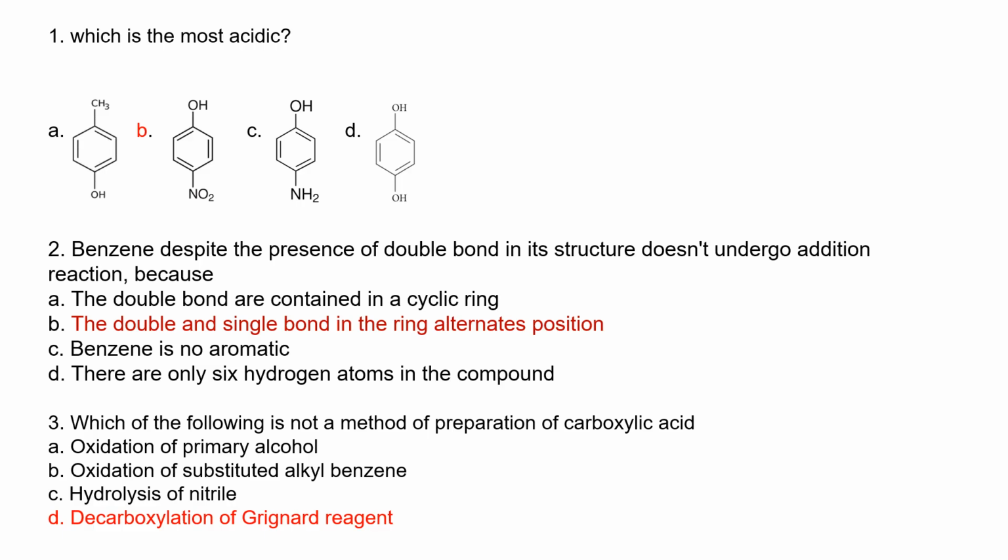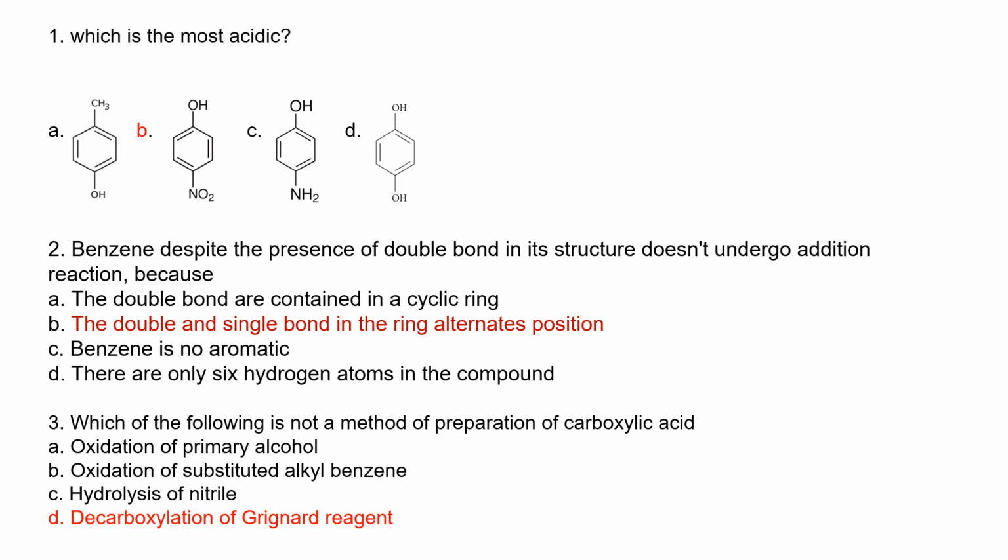No, the reason is that the double bonds and single bonds in the ring are in alternate positions. So there is no particular place you can say these bonds are. Another reason is that benzene refuses to undergo addition reaction because it wants to maintain its aromatic character. When benzene undergoes addition reaction, it's going to form cyclohexane, so it will cease to be benzene.